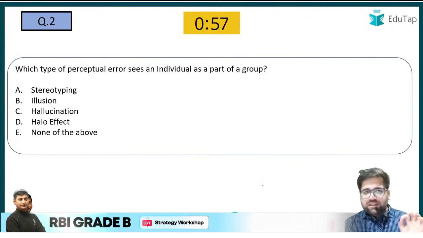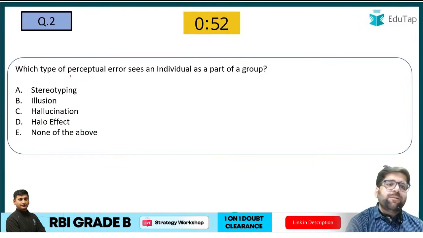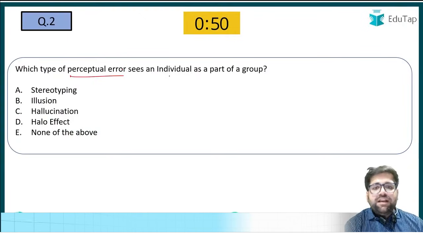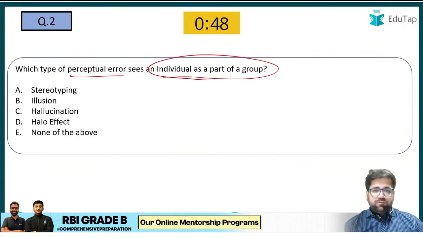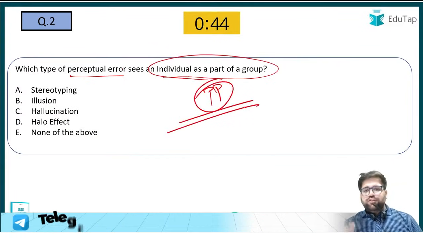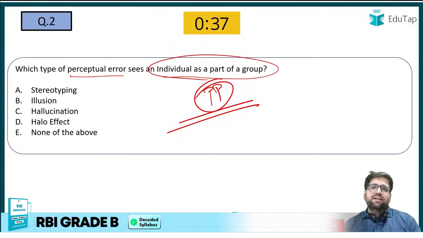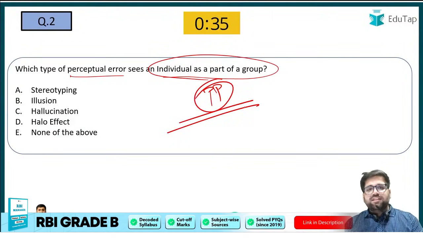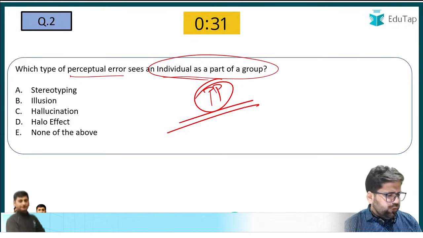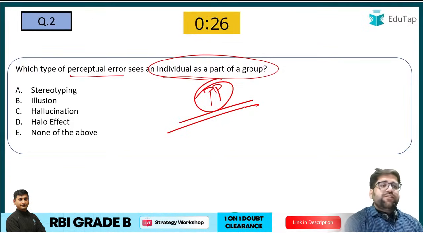Which type of perceptual error is seen in an individual as a part of a group? So you have to identify a perceptual error wherein an individual is seen as a part of a group. This particular question has been taken from your personality and perception. Generally, when we try to judge the personality of some other person, we make certain types of error, and RBI has taken this theme directly into the paper. So let me see who gives me the right answer for question number 2. Yes, the correct answer will be stereotyping.